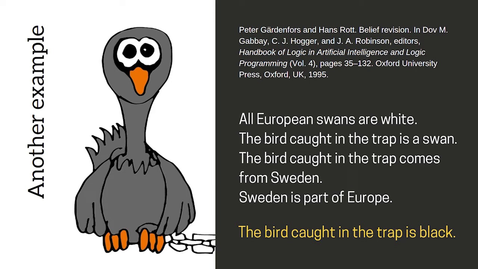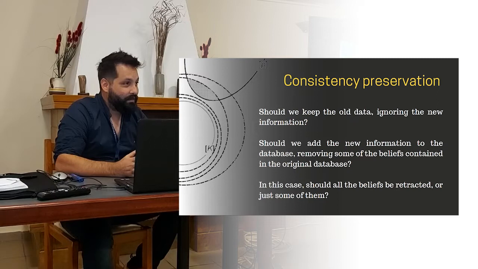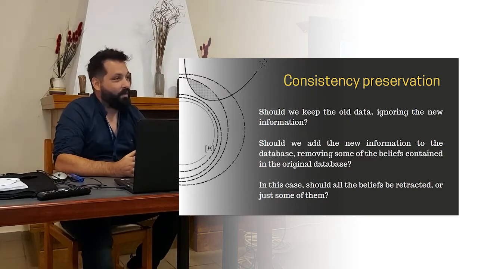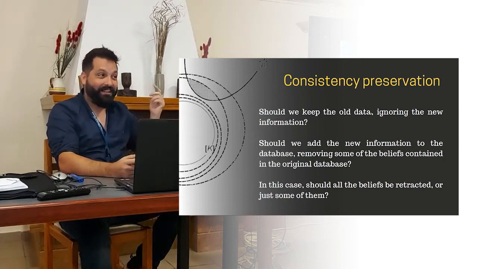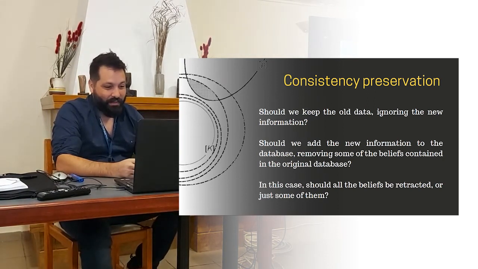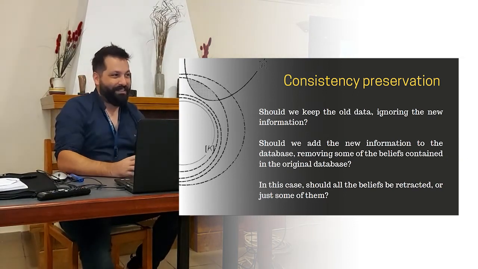So if we want to consistently accommodate the new information that the bird in the trap is black, how should we behave? Should we keep the old data, ignoring the new information, or should we add the new information to the database, removing some of the beliefs contained in the original database? In this case, maybe we should forbid trapping swans. Sure, of course, we should. Yeah, that's an answer. Well, in this case, should all the beliefs be retracted, or just some of them, including do not trap swans, right?